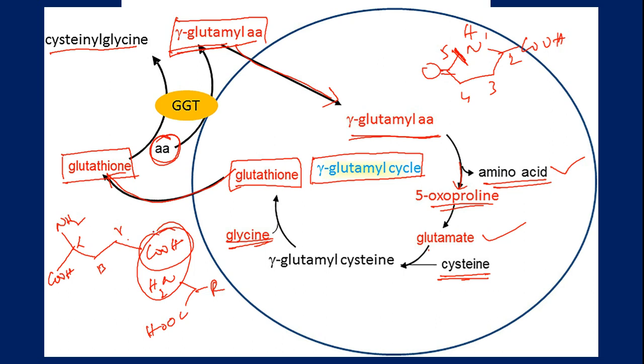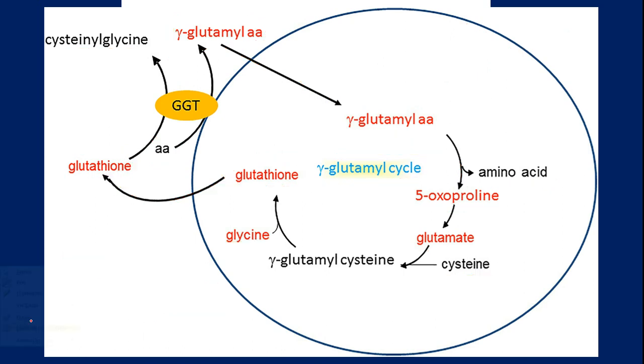So in this lecture session, to summarize, what we have learnt in today's lecture: sulfur containing amino acids like cysteine or methionine are very important amino acids. Here methionine is an essential amino acid, whereas cysteine is a non-essential amino acid.